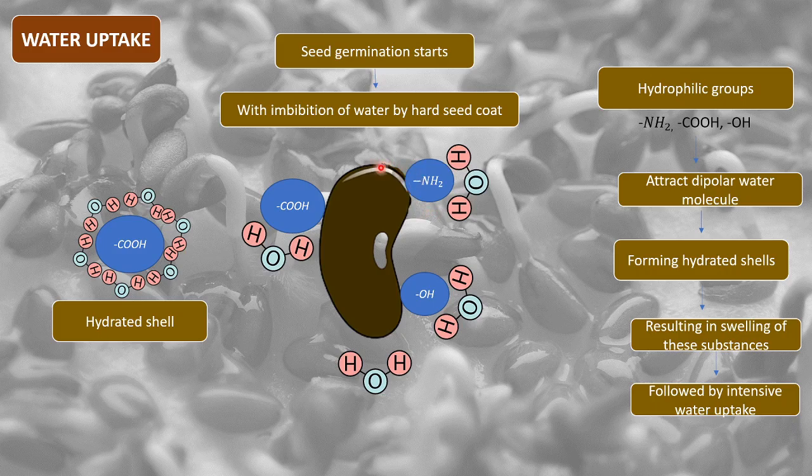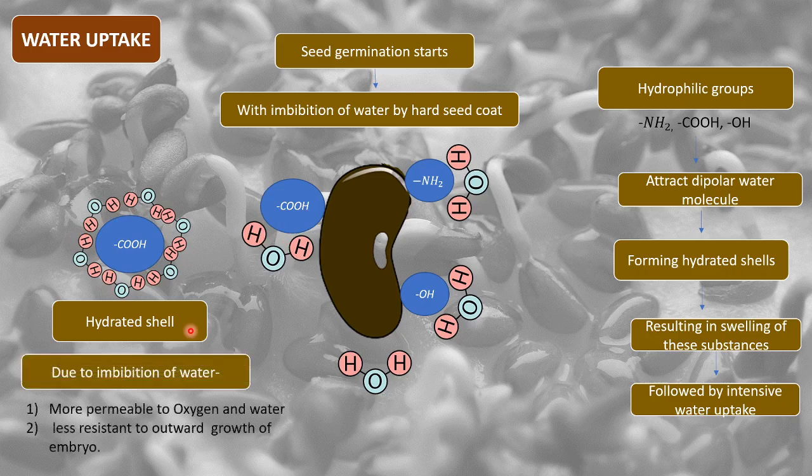So obviously, as these substances are present in the seed coat, it is now going to imbibe intensive water. It will start taking in water, and this will lead to imbibition of water. So hydrophilic groups are responsible for water imbibition by formation of hydrated shells. Due to imbibition of water, the seed coat will become more permeable to oxygen and water and less resistant to outward growth of embryo.